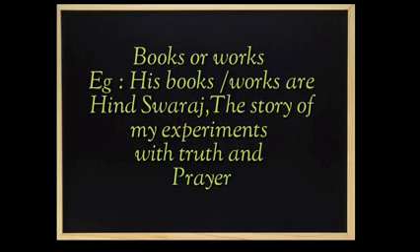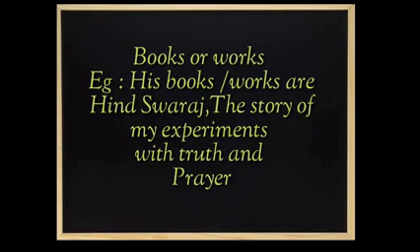Clear, kids? And in some cases we have books or works. So here we can use the pronoun his or her. His books are or her books are. Here it is Gandhiji, so he is a male, so we are using his. His books are Hind Swaraj, the story of my experiments with truth,